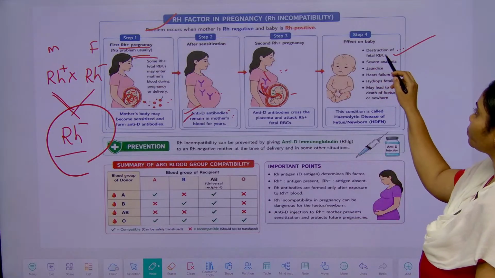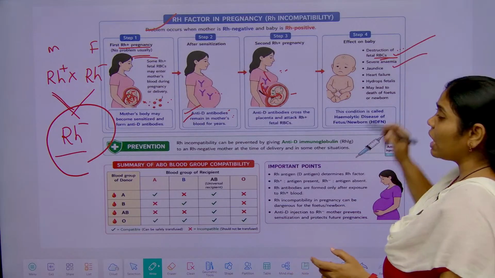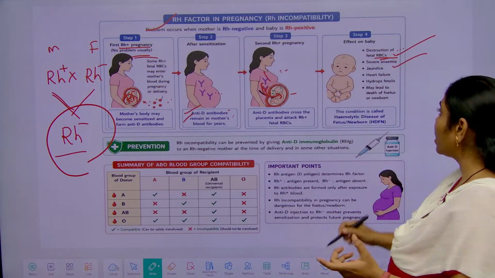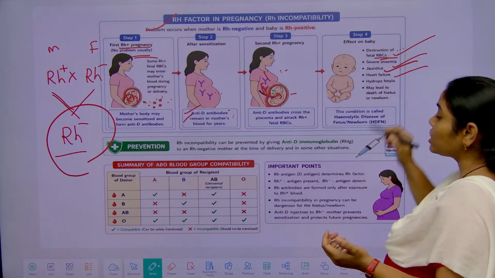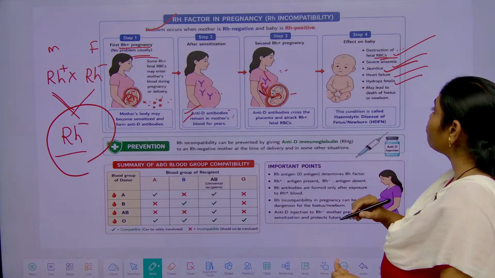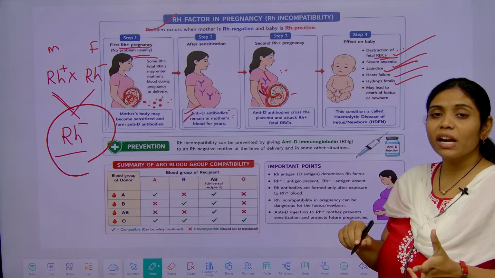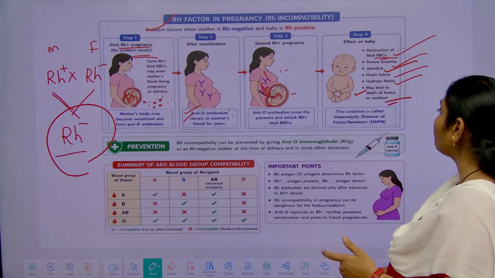It causes severe anemic conditions, jaundice, and heart failure, and hydrops, a very severe condition that may lead to the death of the fetus or newborn.